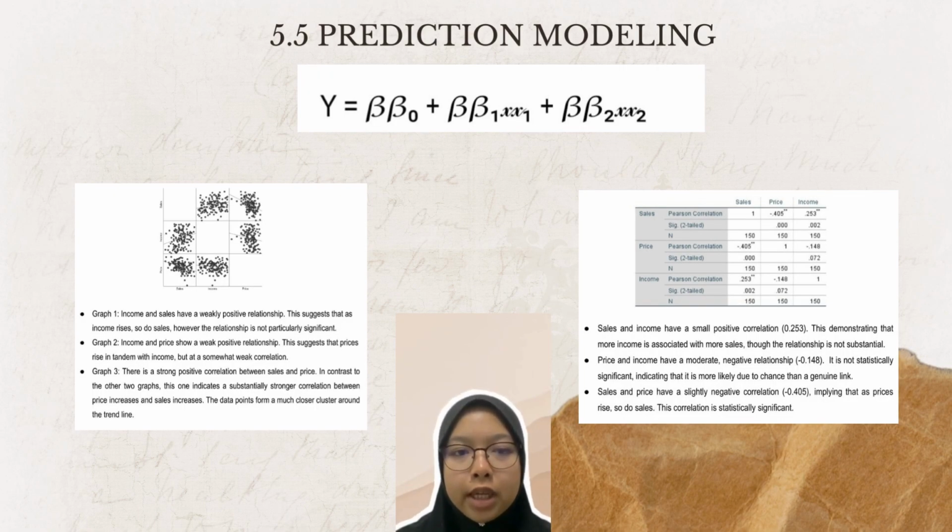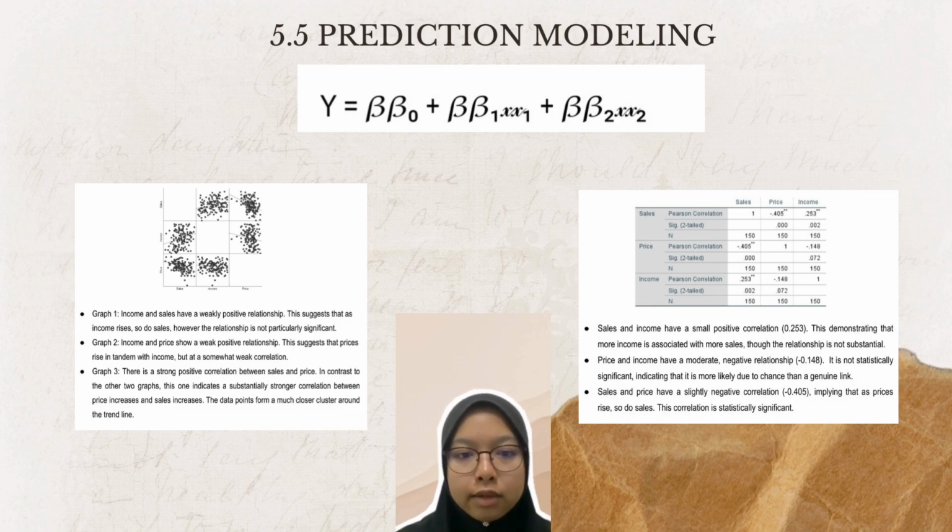5.5 Prediction modeling. First, scatter plot. Graph 1, income and sale have a weakly positive relationship. This suggests that as income rises, so does sale. However, the relationship is not particularly significant. Graph 2, income and price show a weak positive relationship. This suggests that price rises in tandem with income, but with a somewhat weak correlation.